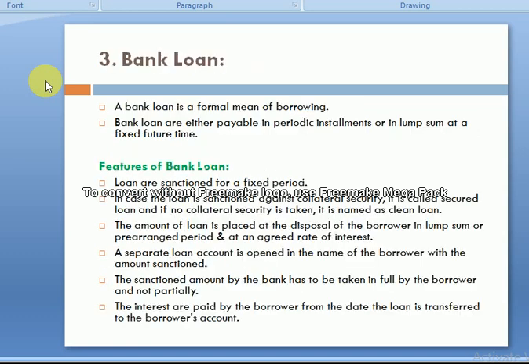The next type of bank advance is the bank loan, which we will discuss, inshallah, in our upcoming lecture.